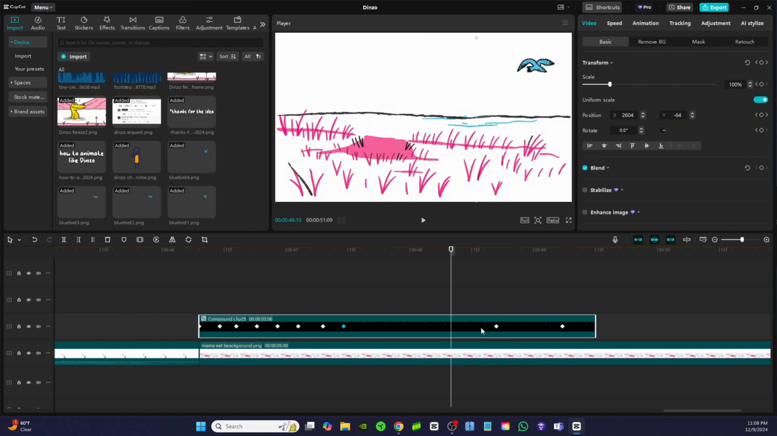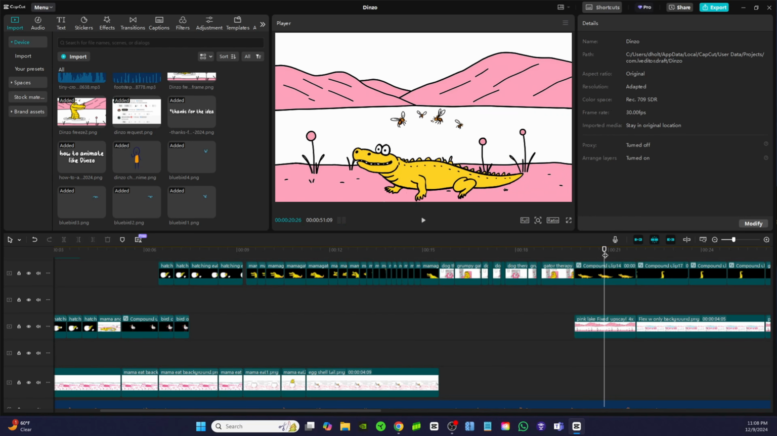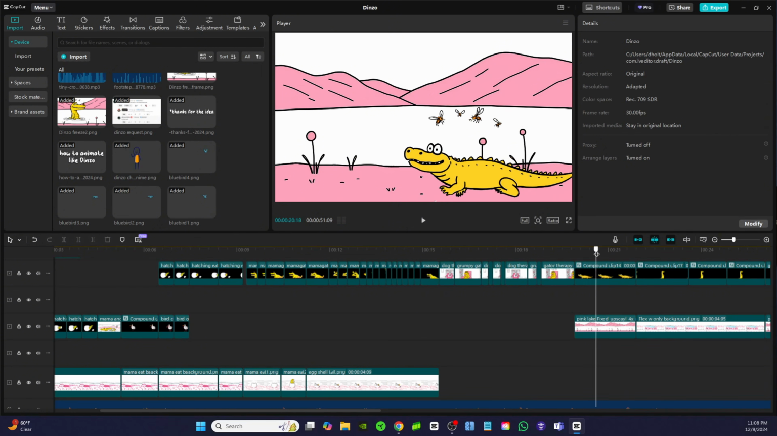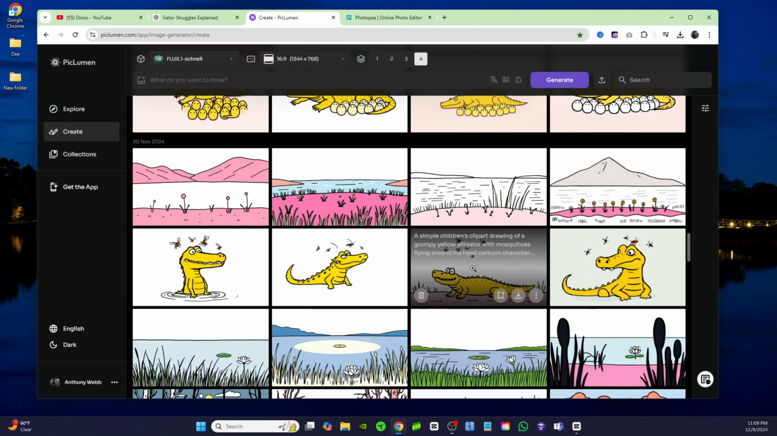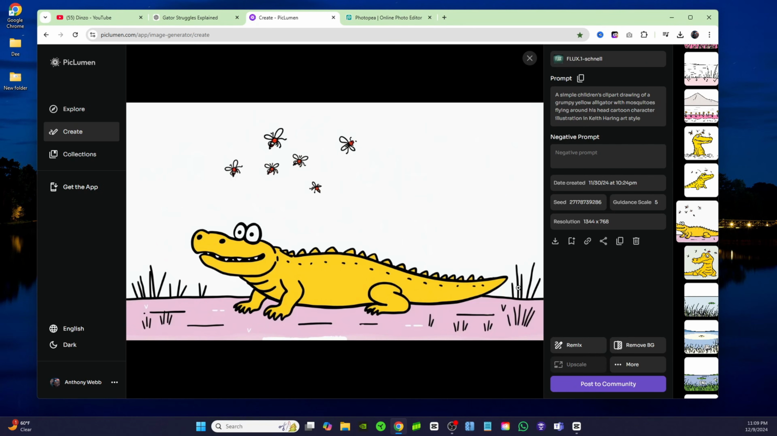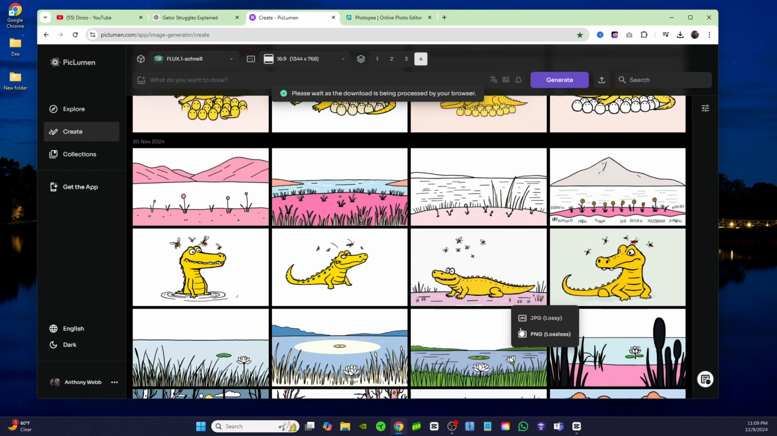So let's go ahead and animate that alligator. You see his legs moving? I'm going to show you how to do that. This is the image that I used where the alligator was walking across the screen and the mosquitoes were following him. I'll download this and I'm going to show you how we can animate this.